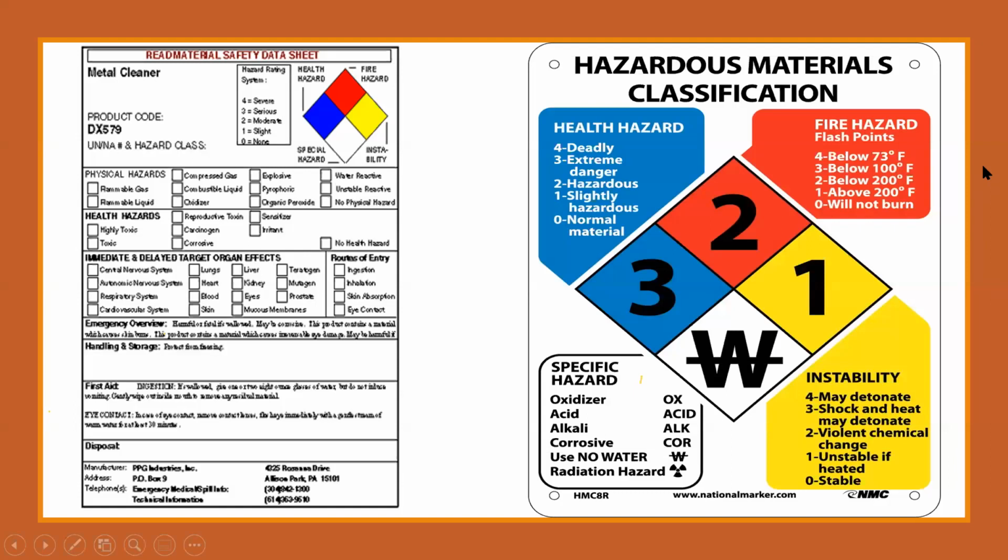Very good. So this colorful diamond is basically the label. For any chemical, as I told you, it is the responsibility of the employer to develop the MSDS and the label. Sometimes, have you seen the bowsers which are going on the highway? On the back side, they have this diamond available.